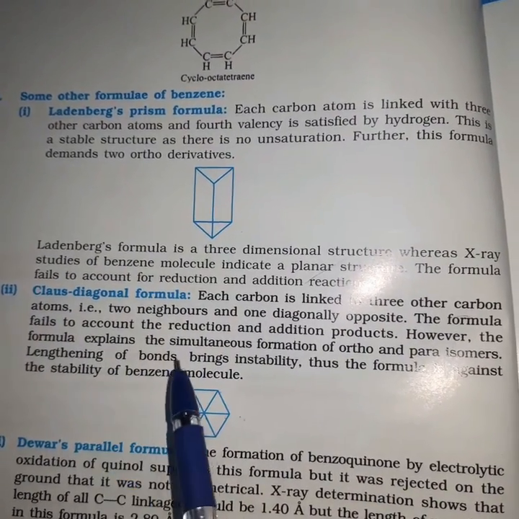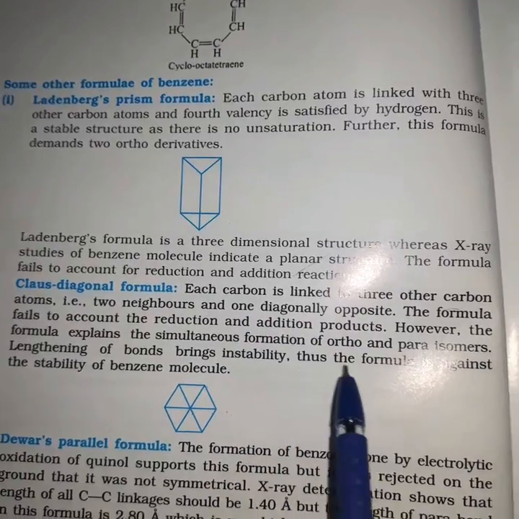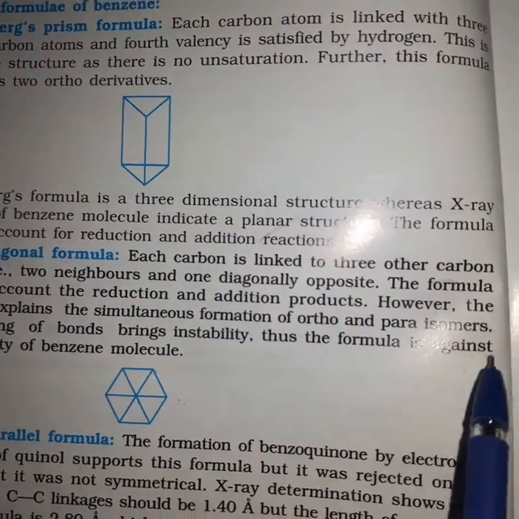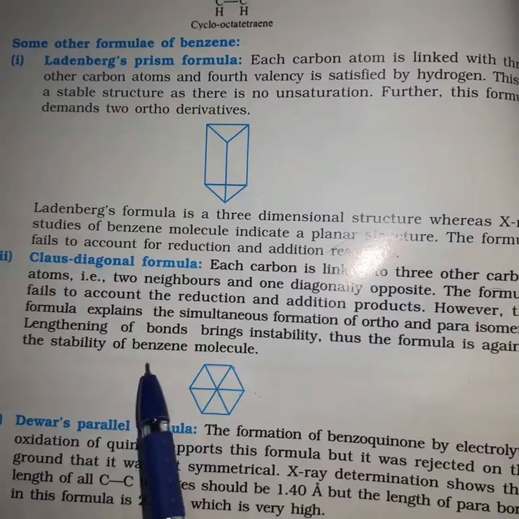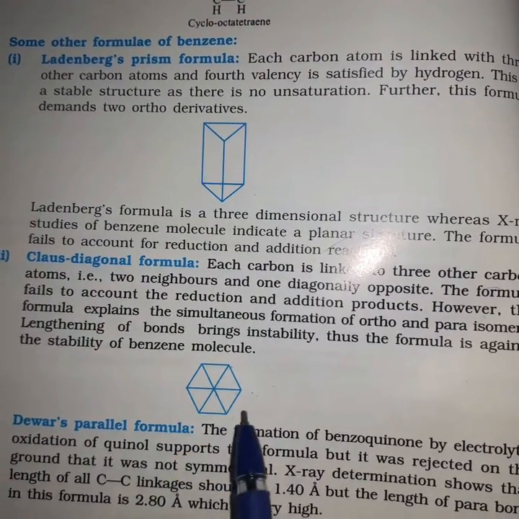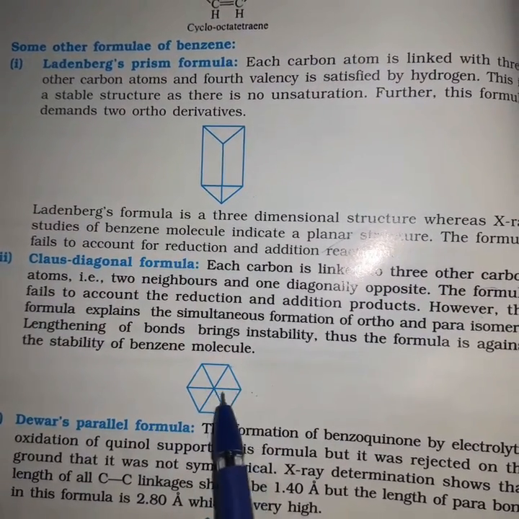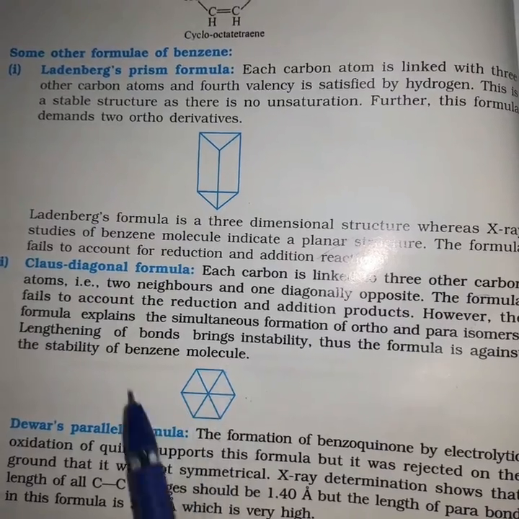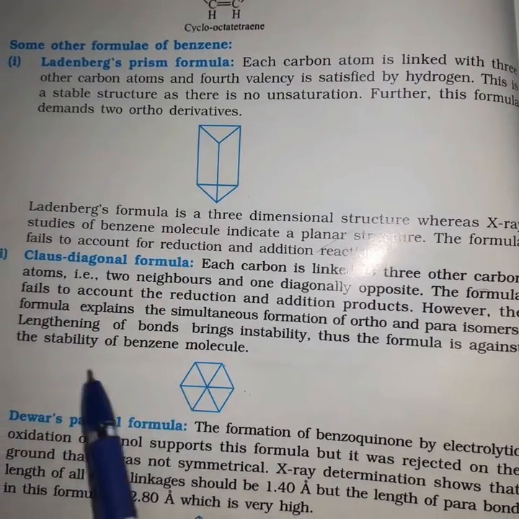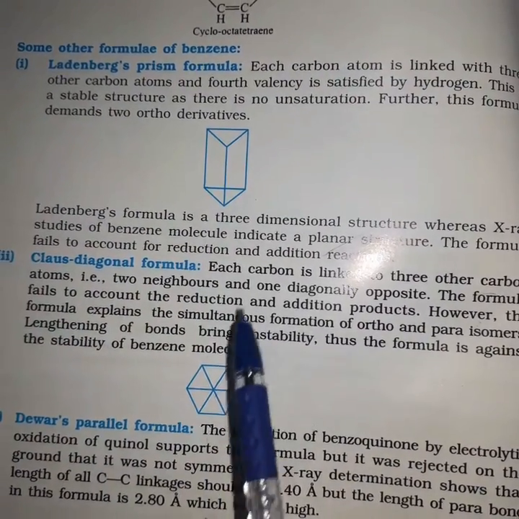Next, lengthening of bonds brings instability. Thus the formula is against the stability of benzene molecules. In this Claus's diagonal formula, lengthening of the bonds leads to instability, and thus the formula is against the stability of benzene molecules.